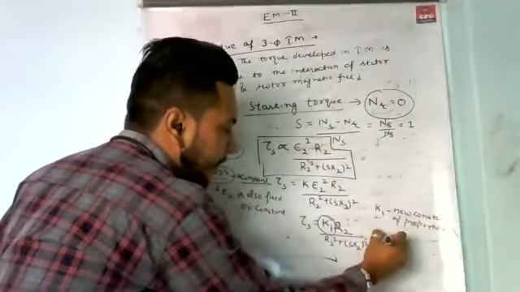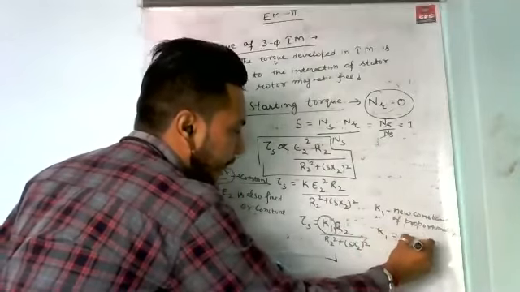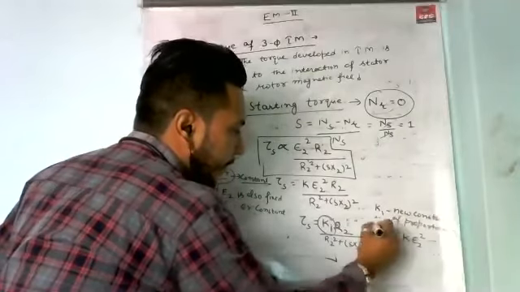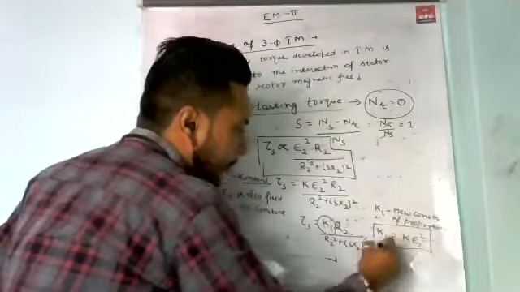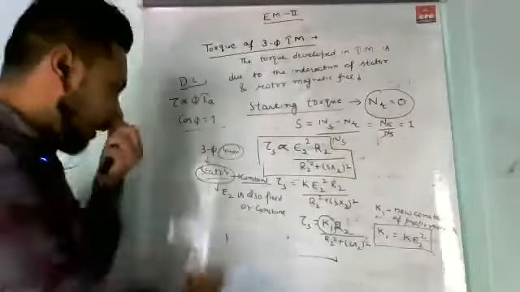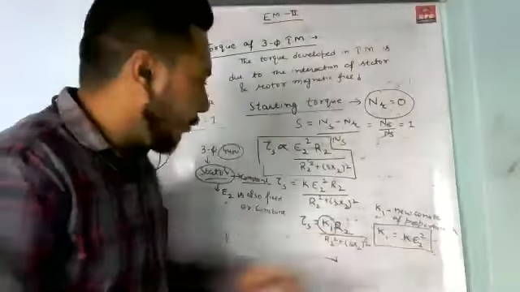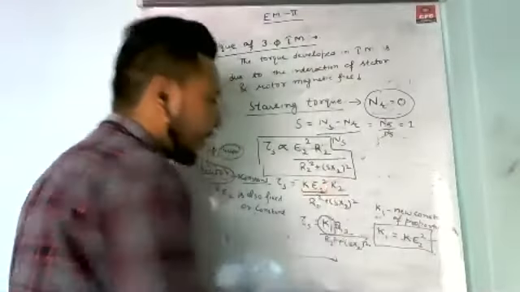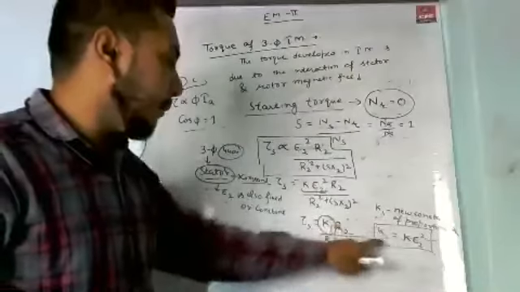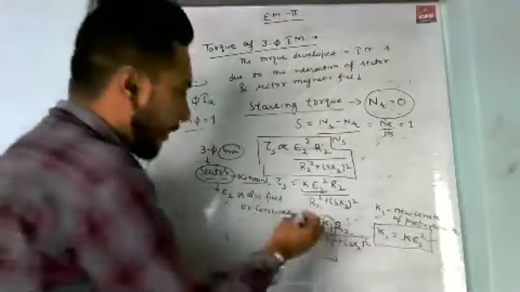Now, what is the value of K1? This value of K1 is nothing but K into E2 square. Because this E2 is constant, the whole term K into E2 square is also constant, and it is replaced by K1.